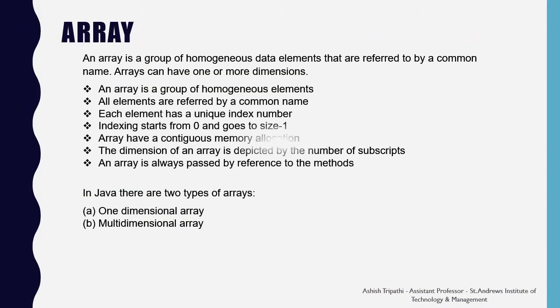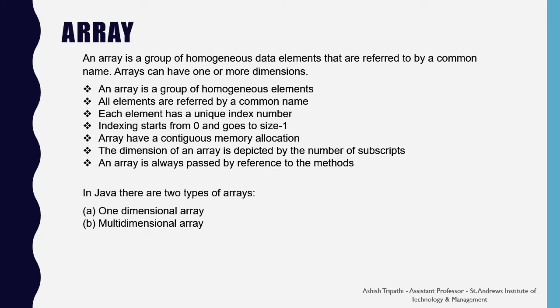Array. An array is a group of homogeneous data elements that are referred to by a common name. Arrays can have one or more dimensions. Here are some characteristics of an array. An array is a group of homogeneous elements. What are homogeneous elements? Homogeneous elements are those elements which have the same data type, like all integers, or the set of all decimal or real numbers, etc. All elements are referred to by a common name. So, if you are naming an array, then the set of integers will have the same common name.